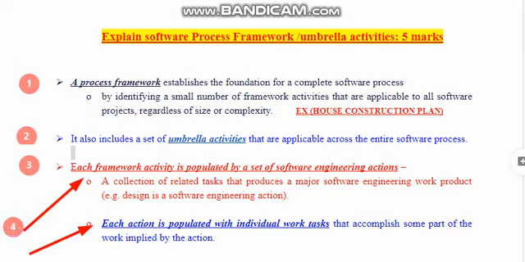The first level of the hierarchy is we identify a framework, and second, under that framework we identify all the umbrella activities. Then after identifying the major modules in the software product, we find out what actions are to be carried out in that module, and then we find out what individual tasks are needed to be carried out in that module. We will see this in more detail by seeing one example, so hope you will get a clear idea from that. So let us see one example here.